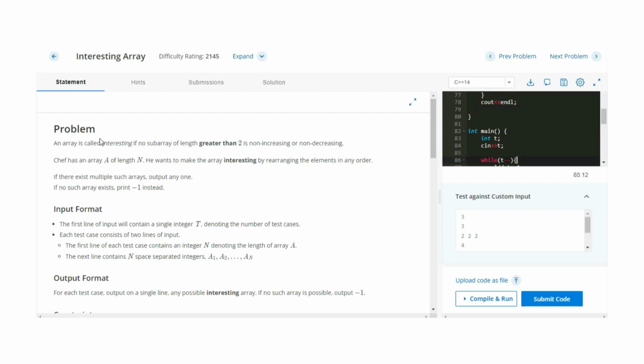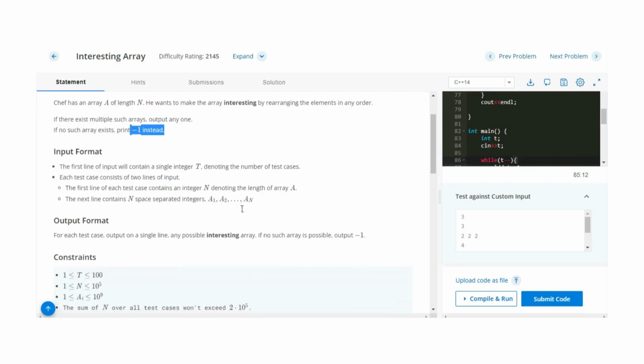Here we are given an array, and an array is called interesting if no subarray of length greater than 2 is non-increasing or non-decreasing. Here we need to construct an interesting array. How can we construct it? We need to perform some rearrangements in the array such that it is not strictly increasing and not strictly decreasing. We need to do some manipulation to convert that array into the interesting array. And if no valid answer is possible, then we simply need to print -1.